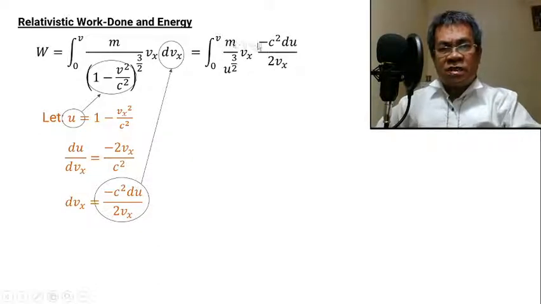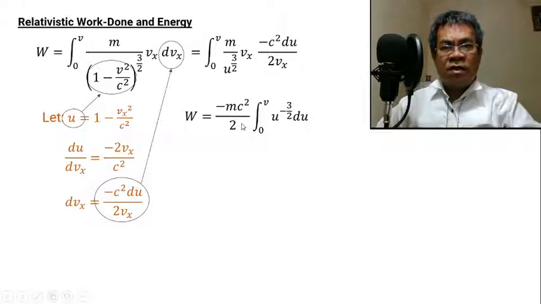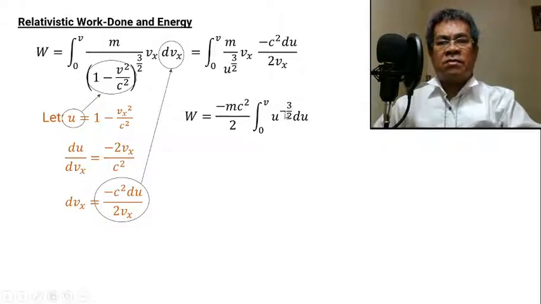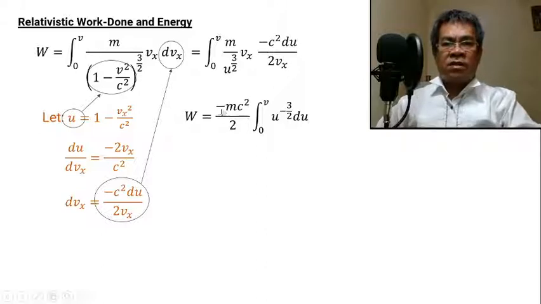So then, m is constant, c is constant, so we can put it outside. The 2 will be placed outside. Okay, this is cancelled. So what we have now is this one. This is 3 halves, so putting it in the numerator, this becomes minus. So the resulting expression now becomes negative mc squared over 2.